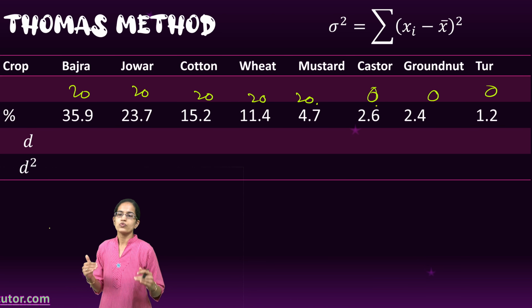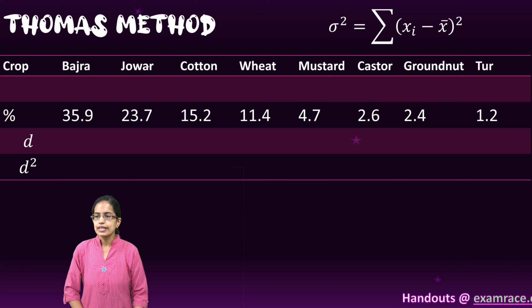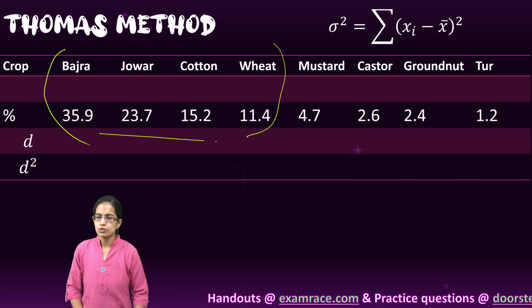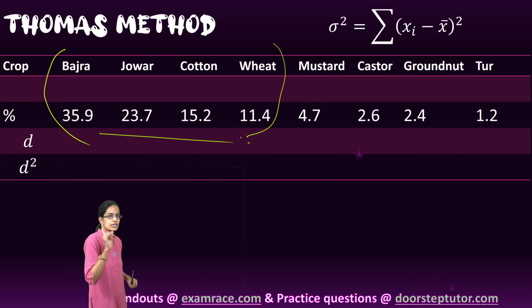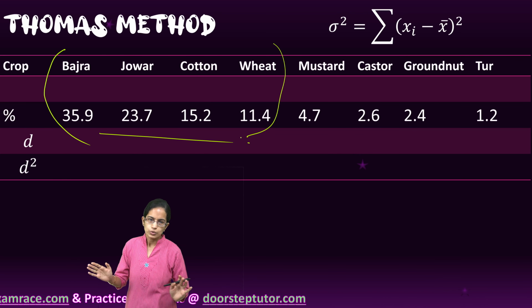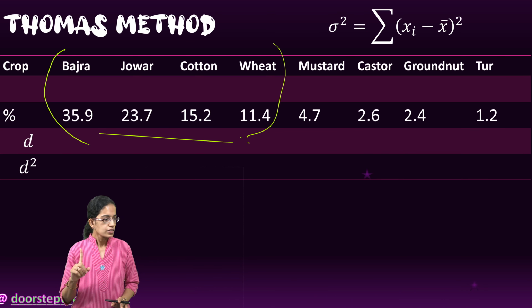But my lowest value would come with 4 crops, and therefore ideally in this parcel of land, this 4 crop combination would be the perfect crop combination. That means on this parcel of land, bajra, jowar, cotton and wheat grows best. So this was what was laid down under the Thomas method.